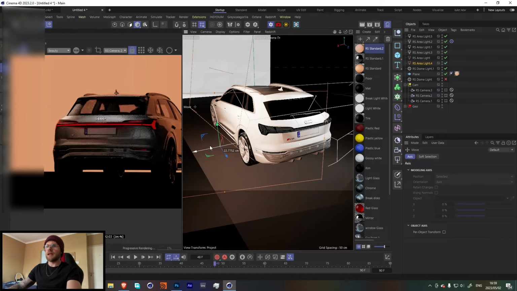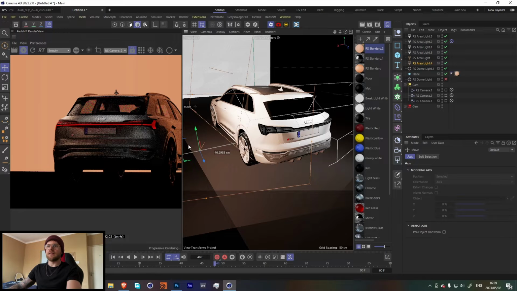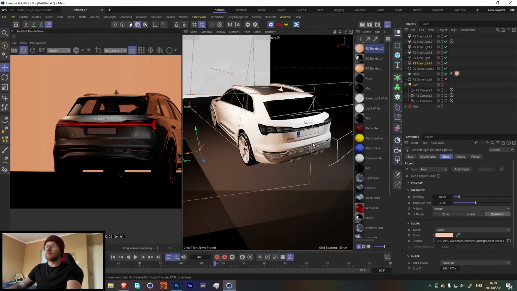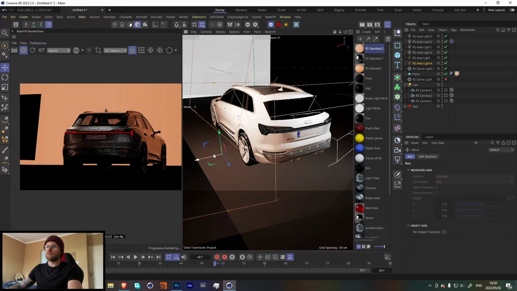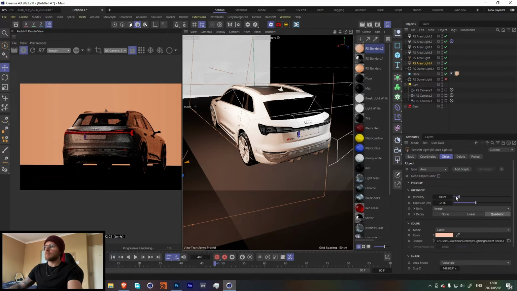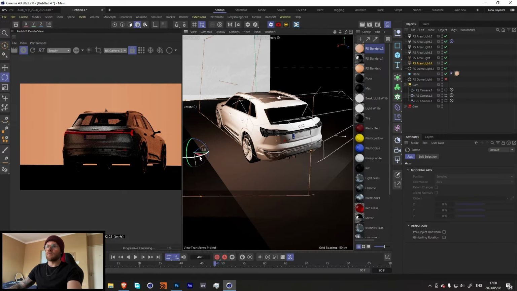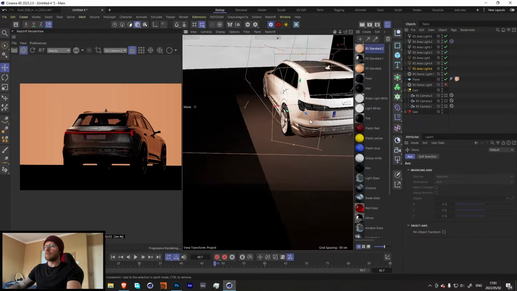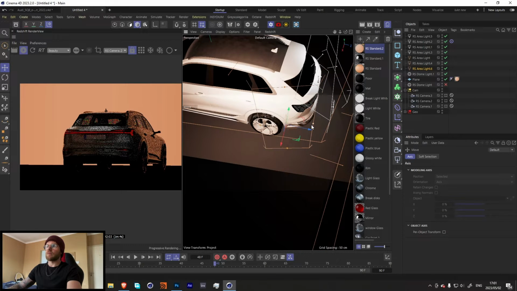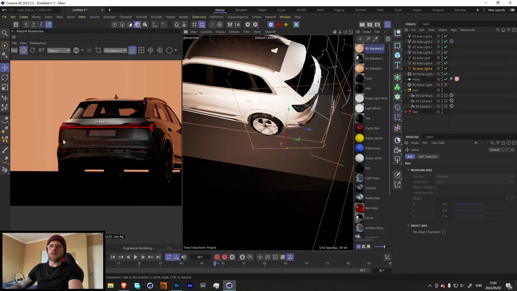I think that might be a better gradient to use, is this linear one, because then we get a nicer fall off. Cool, so I think that looks quite nice.